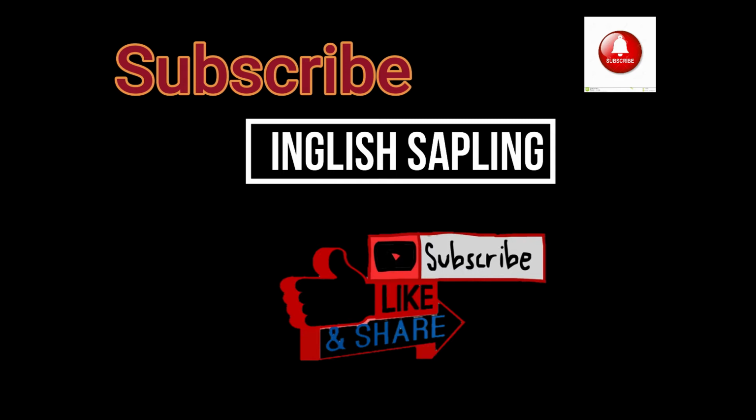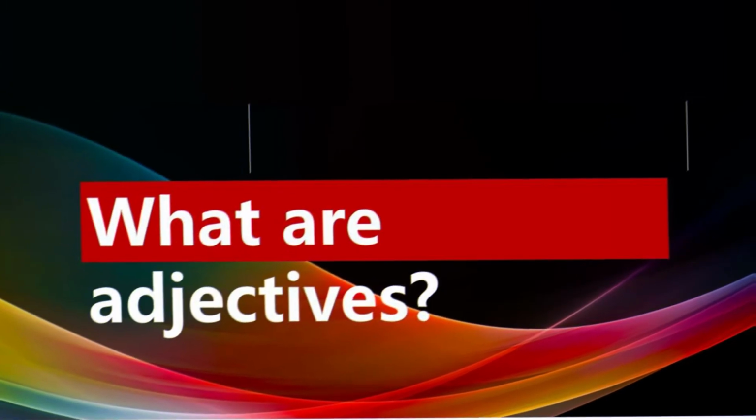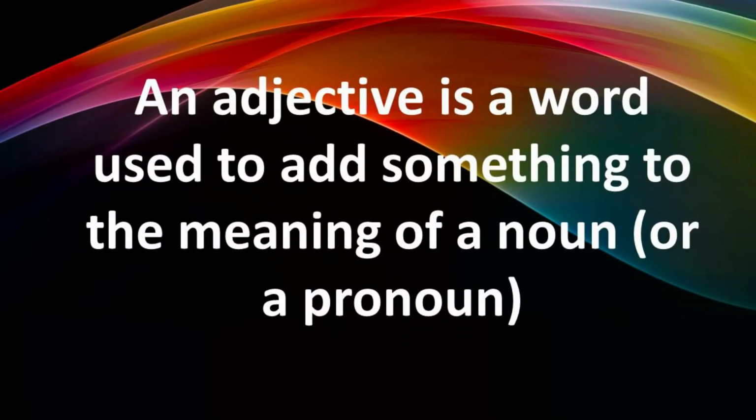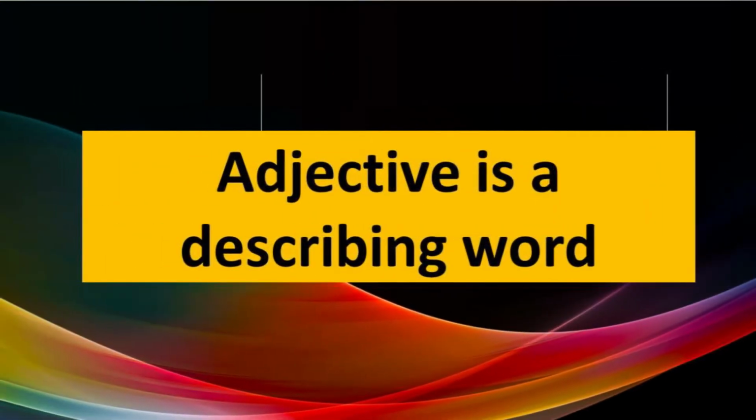So let's begin with its definition. What are adjectives? An adjective is a word used to add something to the meaning of a noun or a pronoun. In easy terms, you can say that adjective is a describing word.